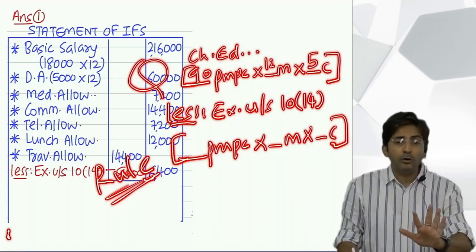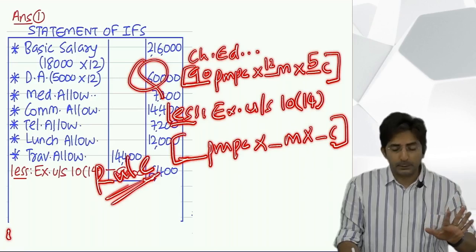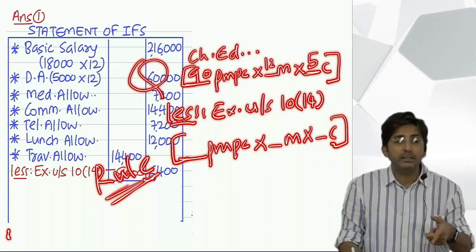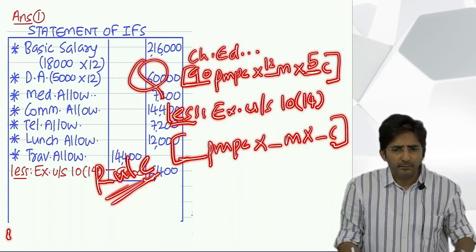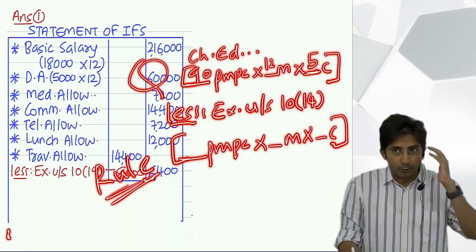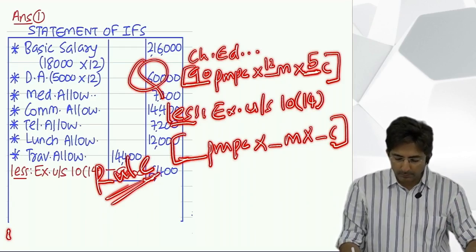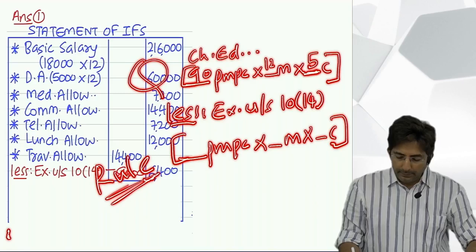See, right now don't try to show your knowledge of rules. First you have to write as per the question. In the question he has got 5 children. Write 5 children. When we deduct the exemption, that time you have to show the knowledge of the rules. So multiply, how much do you get? 90 into 12 into 5. How much? 5,400.